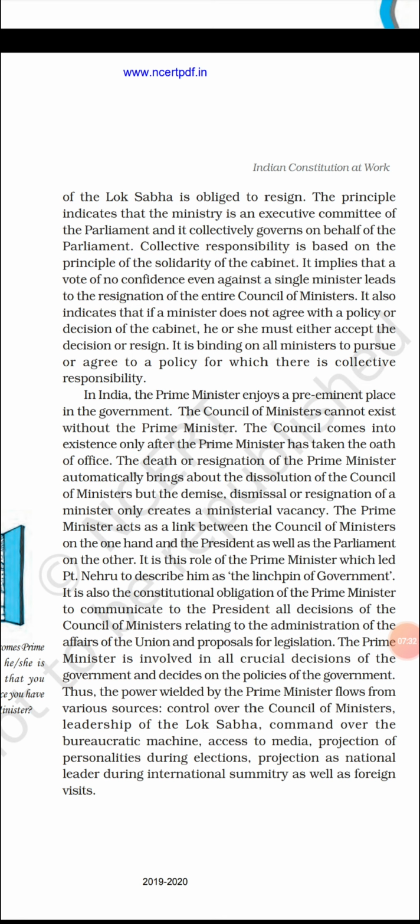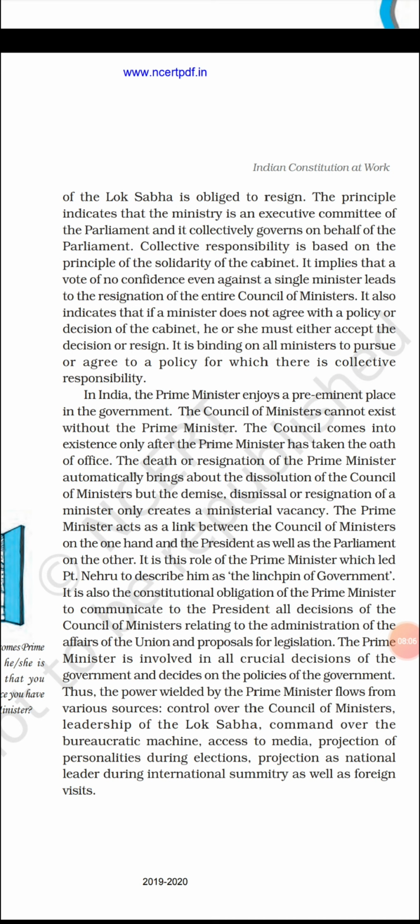So it's a work of collectivity. Okay, everyone has to work as a single unit. If one person makes a mistake, the entire group of ministers have to give their resignation. Okay, if the council of ministers give the resignation, if there was no council of ministers, then obviously there is no position for the prime minister also. Okay, prime minister also loses his position, his office.